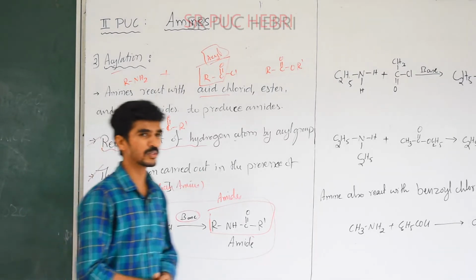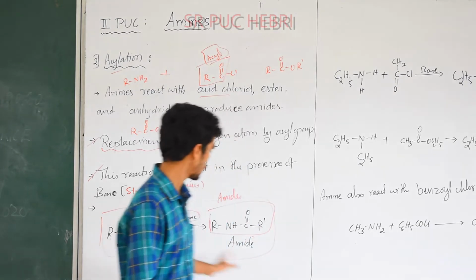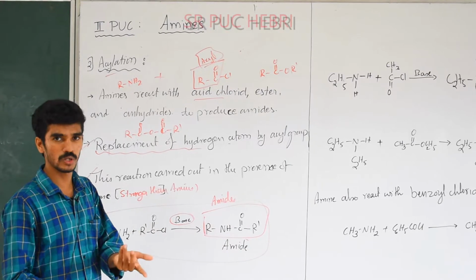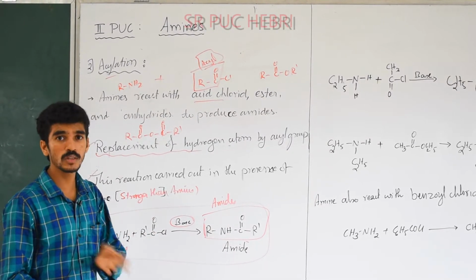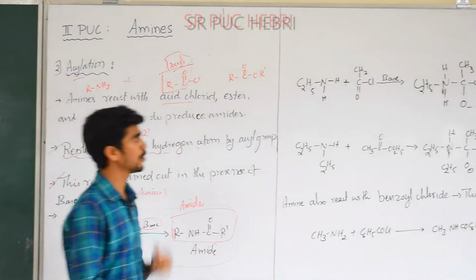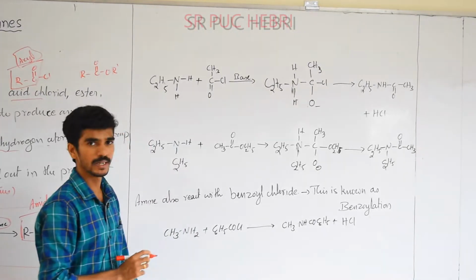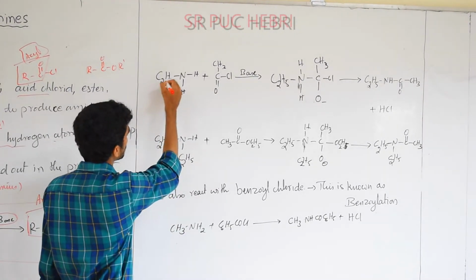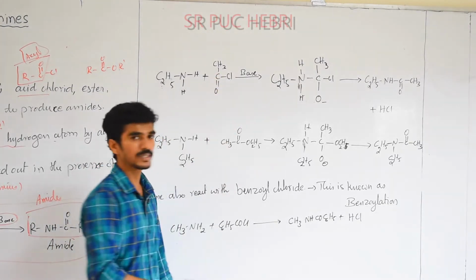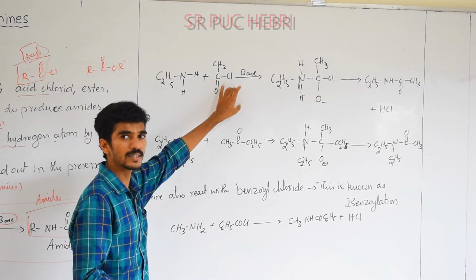Okay, now we'll move for some more examples of amides. We'll take a particular example. You should remember the general example. R should be replaced by any molecule, alkyl or aryl group. Both can undergo the acylation process. Now we'll move for the examples of acylation. Now I'll take ethane amine. Ethane amine is an example. C2H5NH2 is ethane amine. When this molecule reacts with the acyl acid or acid chloride.